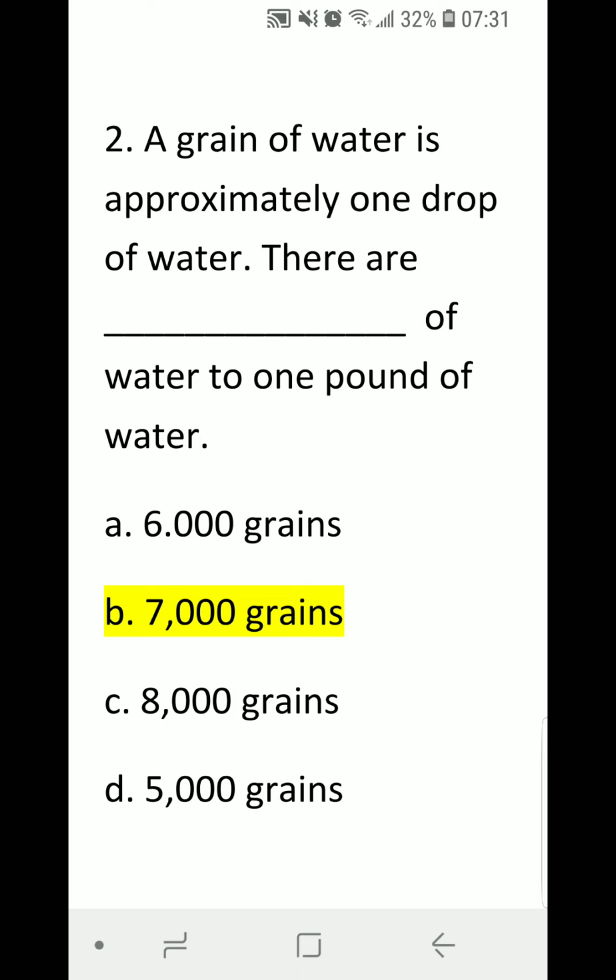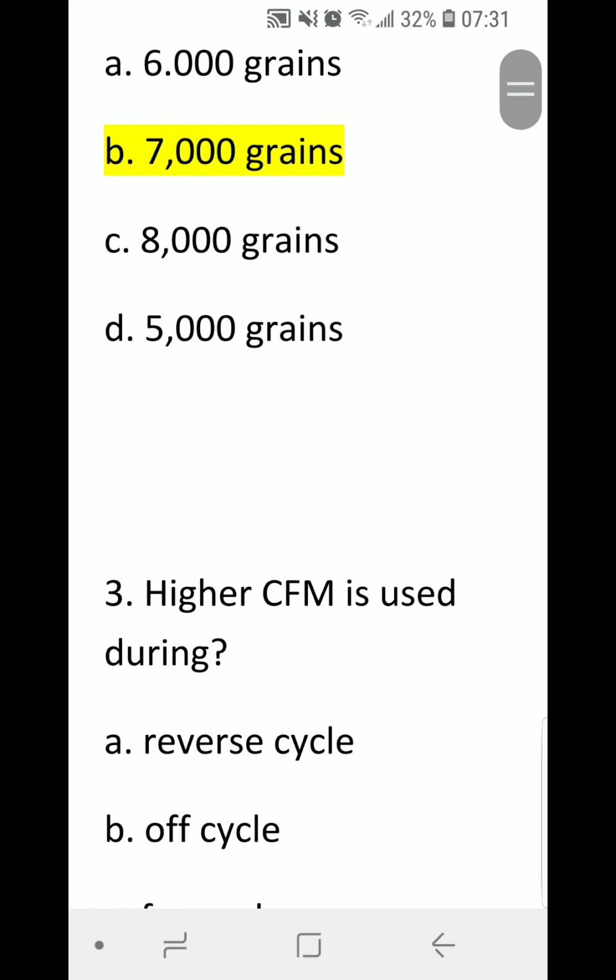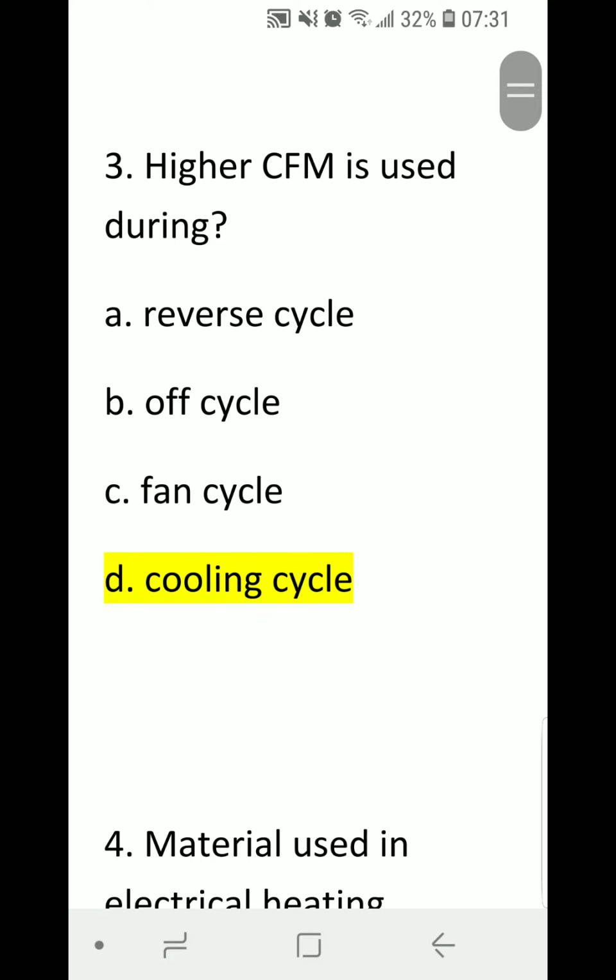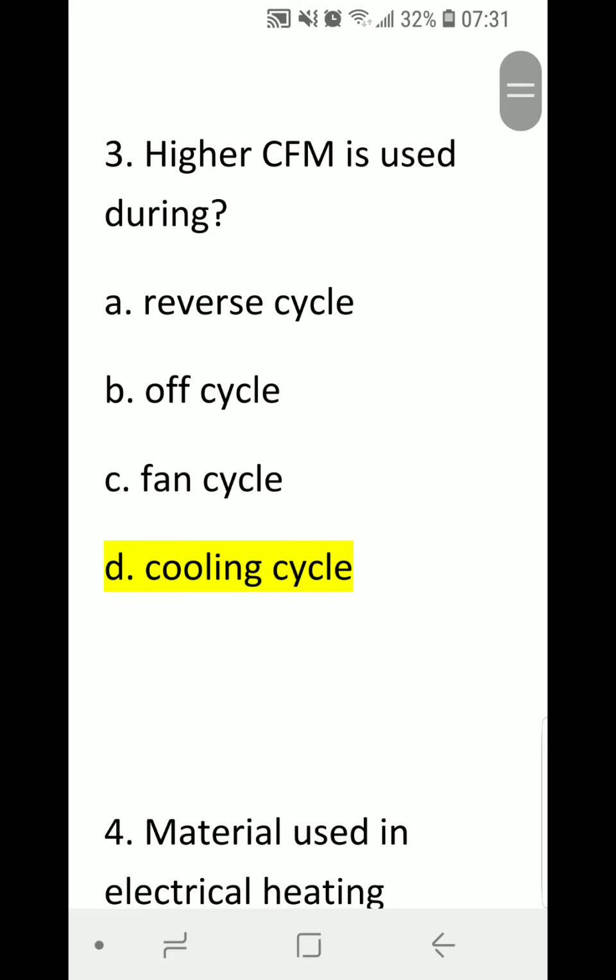Correct answer is B, 7,000 grains of water is approximately 1 drop. Letter B. Magic number 7,000.